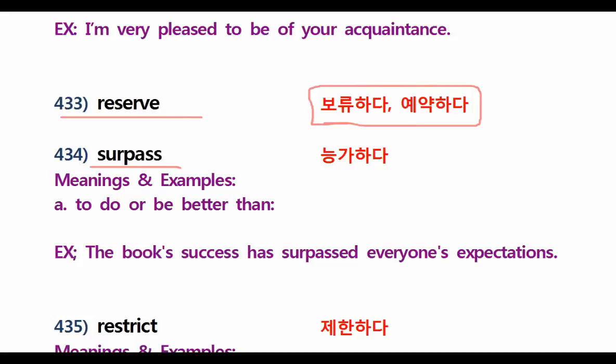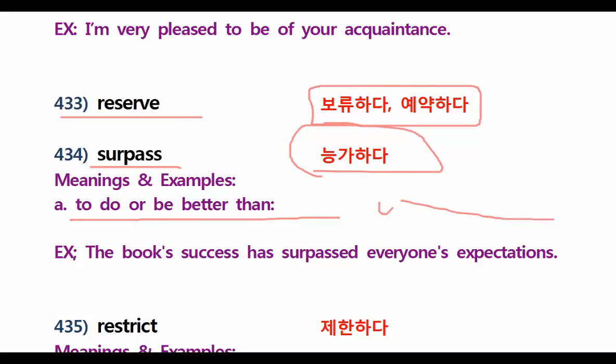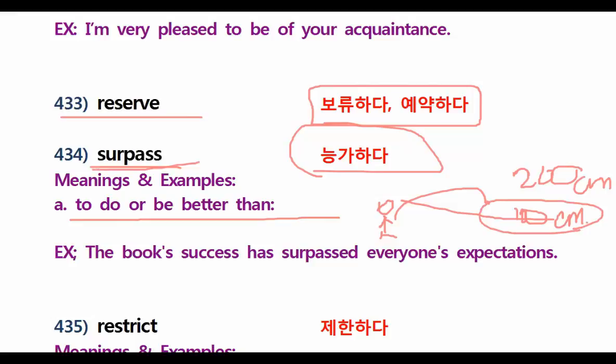Next, let's go for surpass. What is surpass, guys? Surpass means to do or be better than. For example, you know high jump, guys, right? You have to cross this one, right? Before, you were able to do 100 centimeters, for example. Now you were able to do 200 centimeters. So in this case, my sentence is, you surpassed your first record. Don't you think so? You were better than your first record, which is 100 centimeters.